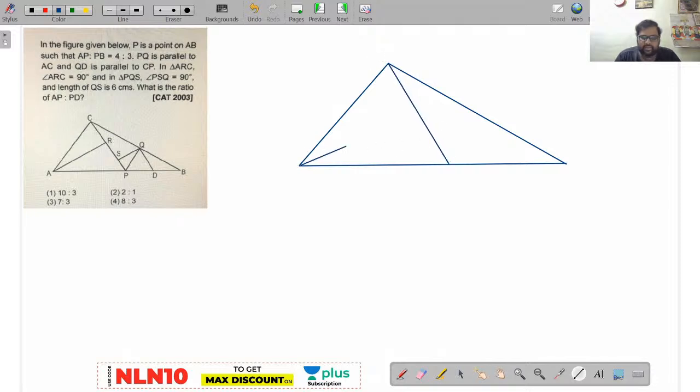And don't be afraid that if the diagram is too clumsy, the question will be tough. That will not be the scenario in the examinations.